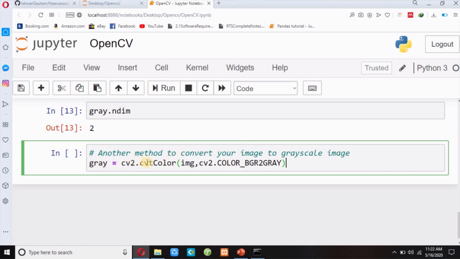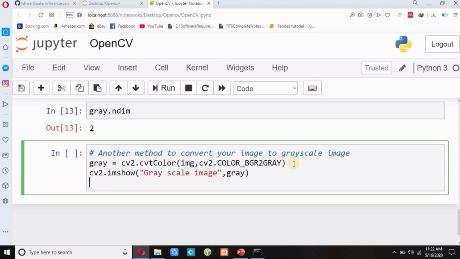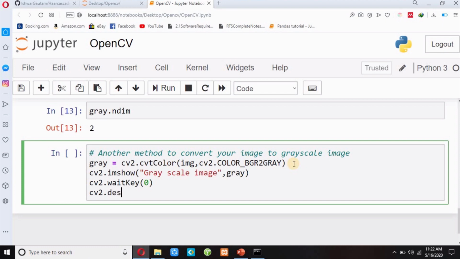Gray equals cv2.cvtColor. I will pass the RGB image, and then I have to use the cv2.COLOR_BGR2GRAY method. And then I will display my image with cv2.imshow, grayscale image, and I will pass the same gray, and then I will write waitKey with capital K. I will pass 0 parameter, and I will destroy all windows.